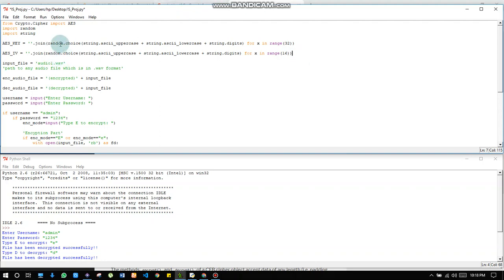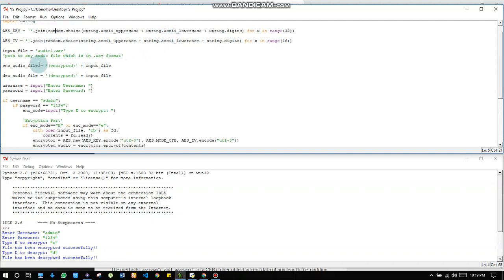And for that, we also used random.choice and string, which makes a completely random string or a key, and we will use it. So in the next line, there is an input file which is audio1.wav. We have downloaded this file from the internet. You see it is in the WAV format, and it will be encrypted later by this code.